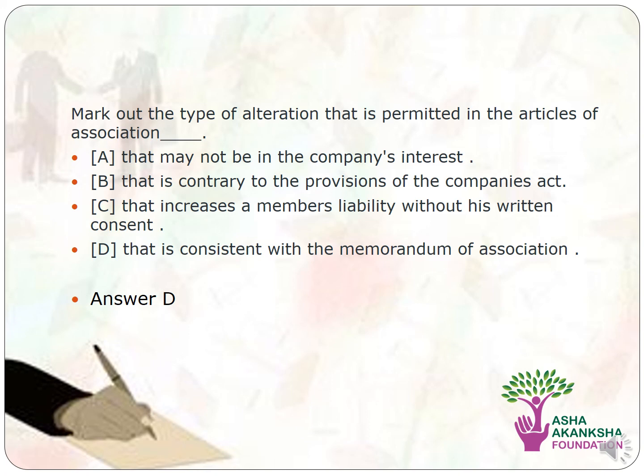Let's move on to the next question. Mark out the type of alteration that is permitted in the articles of association. The options are option A, that may not be in the company's interest. Option B, that is contrary to the provisions of the Companies Act. Option C, that increases a member's liability without his written consent. And option D, that is consistent with the memorandum of association. The correct answer to this question is option D, that is consistent with the memorandum of association.